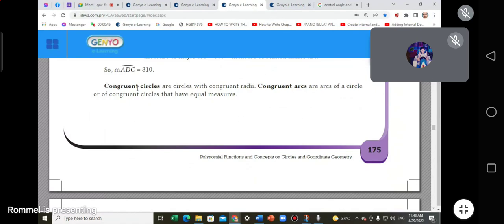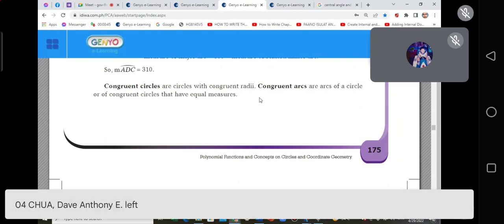It is said that circles are congruent if the radii are congruent, no? Radii is but the radius. Okay, maraming radius. Plural of radius is radii. And then it says here that congruent arcs, or arcs of a circle or of congruent circles, have equal measures.